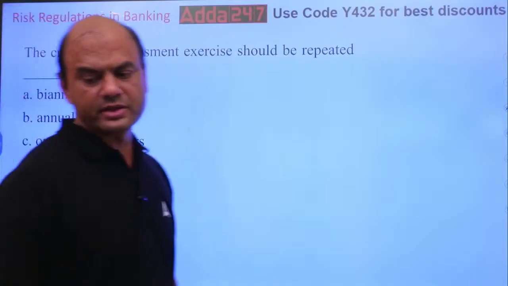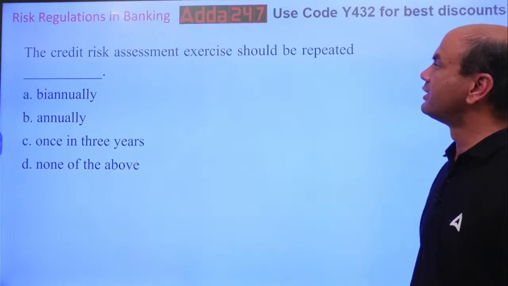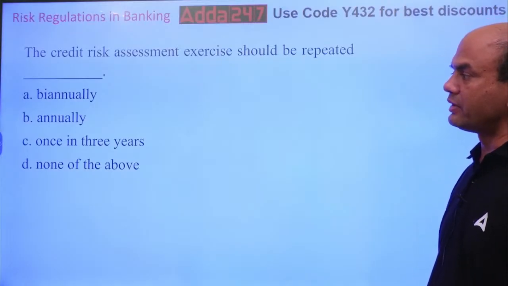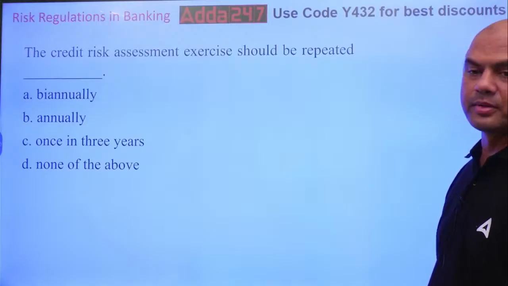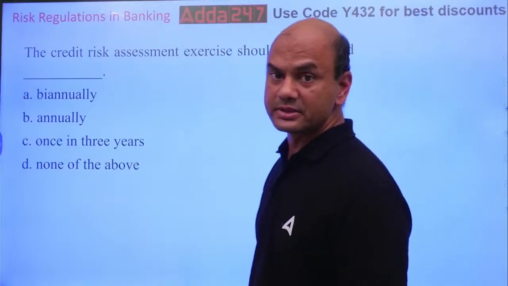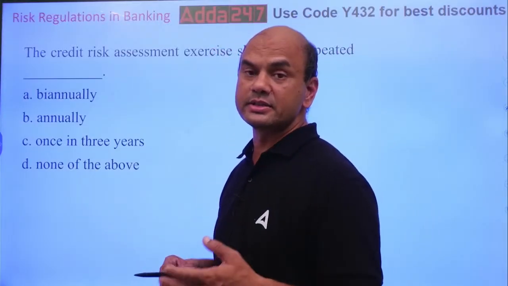Read it. What is the answer? Here, I'll read it. The credit risk assessment exercise should be repeated: biannually, annually, once in 3 years, none of the above. So the credit risk exercise should be repeated how many times? See, what do you mean by credit risk exercise?